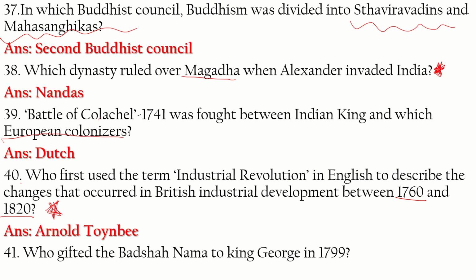Question 41. Who gifted the Badshah Nama to King George in 1799? This is also important. It was the Nawab of Awadh. The Nawab of Awadh gifted the Badshah Nama to King George in the year 1799.